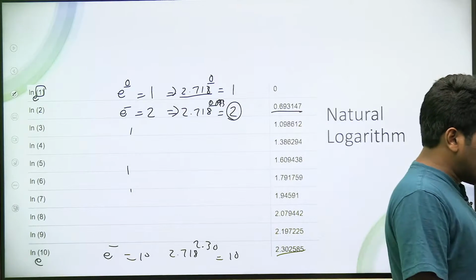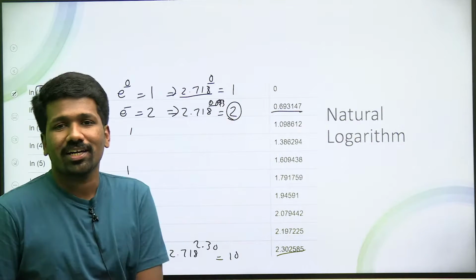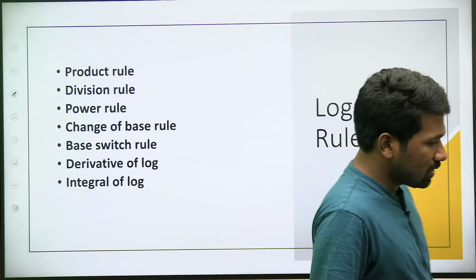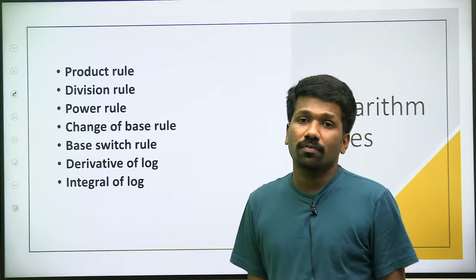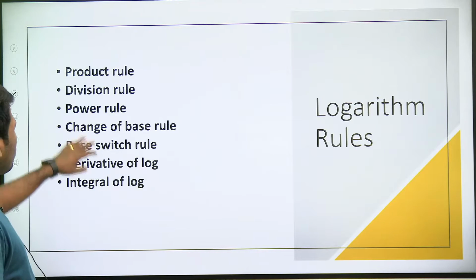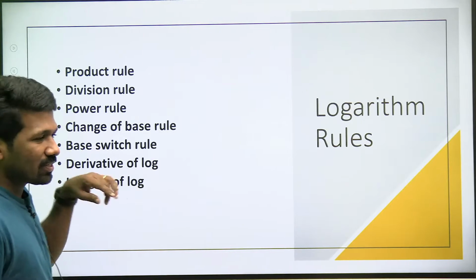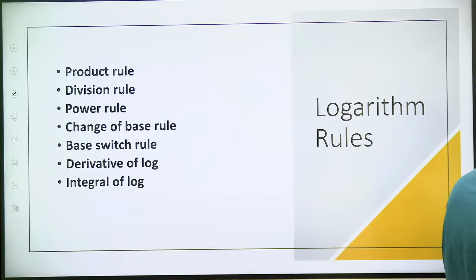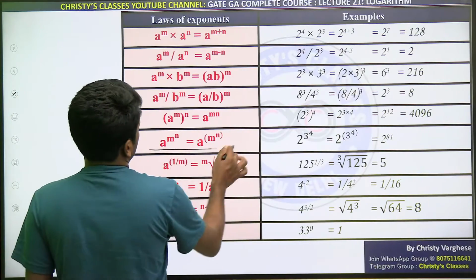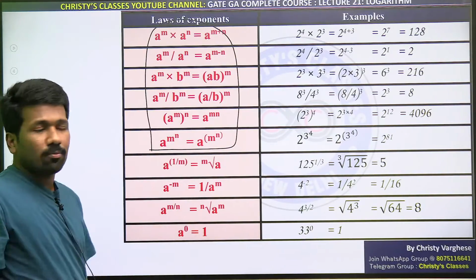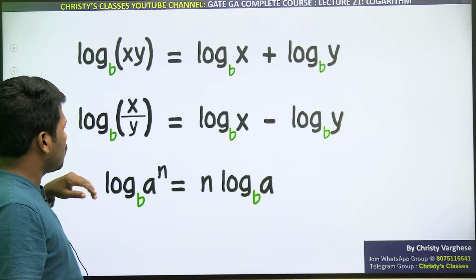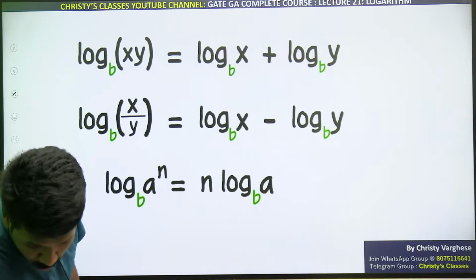So now I think you got a familiarity with what is logarithm and how it is connected to exponents. So just like we learned exponent rules, logarithm also have rules. These are the major rules. The thing is that this also we have by hearted a lot, many of us. Base changing rule, base switching rule, derivative of logarithm, power rule, division rule, product rule. But let us try to understand it logically as we always do. So these exponent rules we discussed yesterday, especially the first 6 rules. Those 6 rules in logarithm also we can convert. For example, this multiplication rule and division rule. This is the multiplication rule, this is the division rule, this is the power rule. The first 3 major rules.